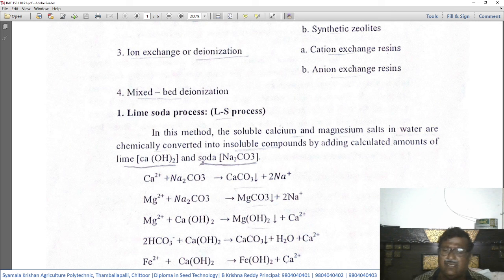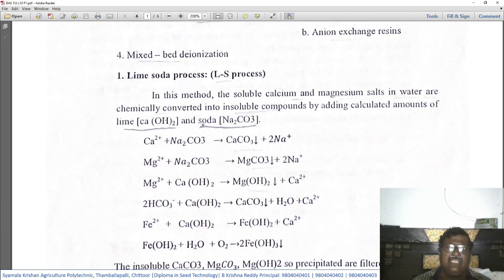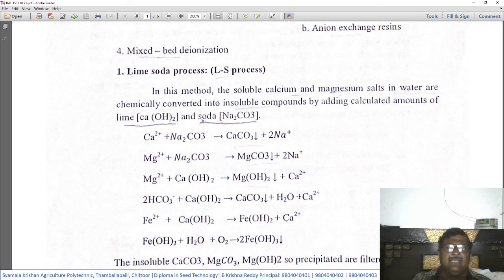First, when the hardness of water is caused by calcium ions, Ca2+, the ion responsible for hardness, reacts with sodium carbonate, that is soda, to give calcium carbonate and two sodium ions.